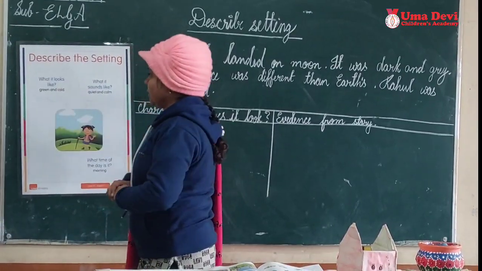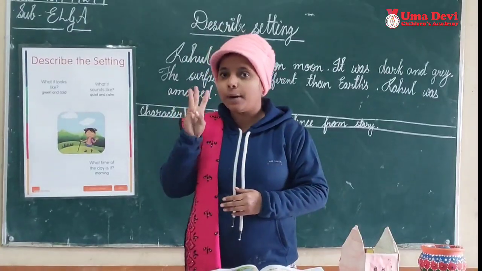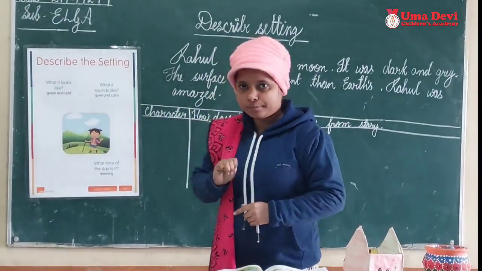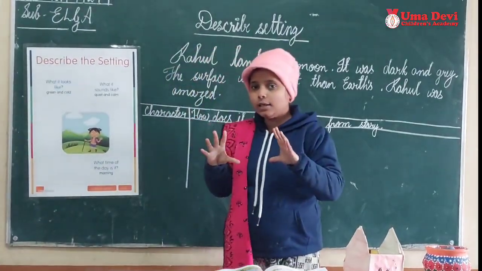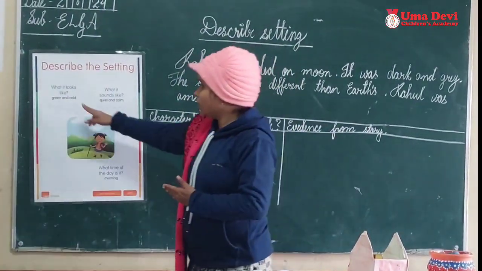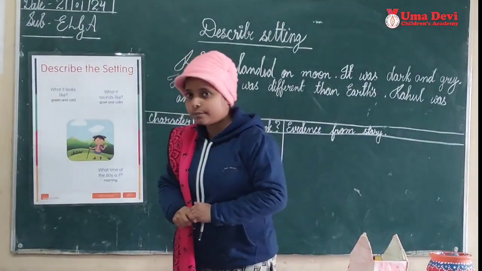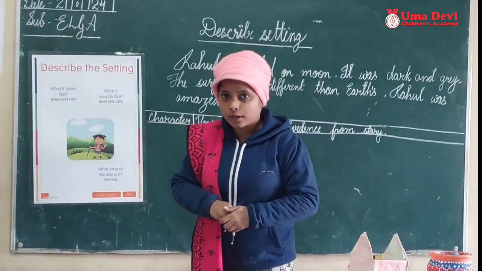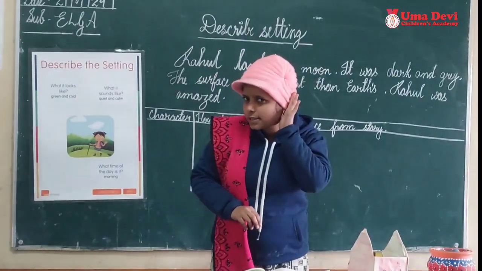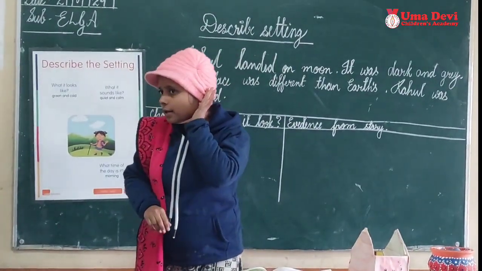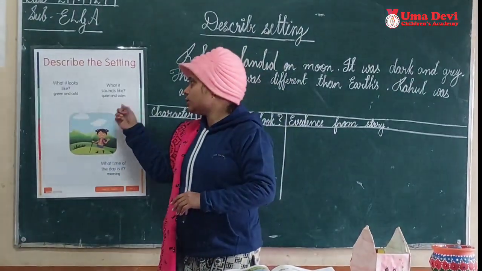Whenever we are describing a setting, we remember three things that we have to identify. Number one, what it looks like. First we will see or read about the setting and what it looks like. It can be green and gold, dark and grey. Next, what it sounds like. Is there any noise? Is it quiet? So we will also identify how the setting sounds.